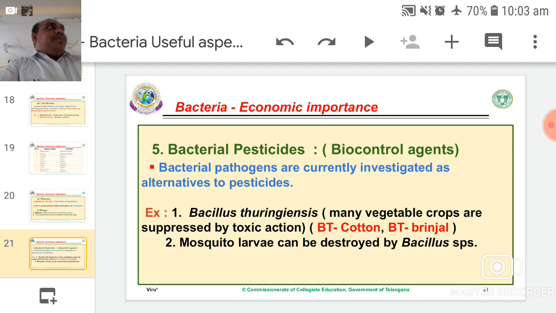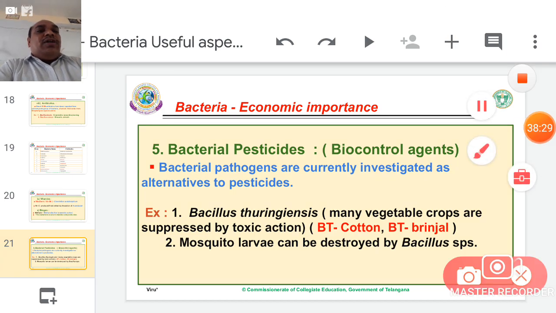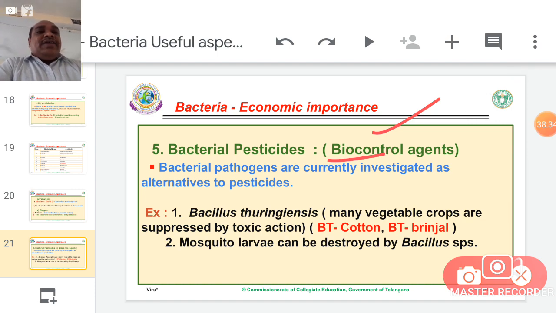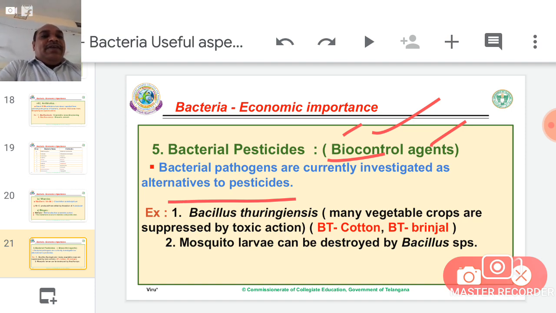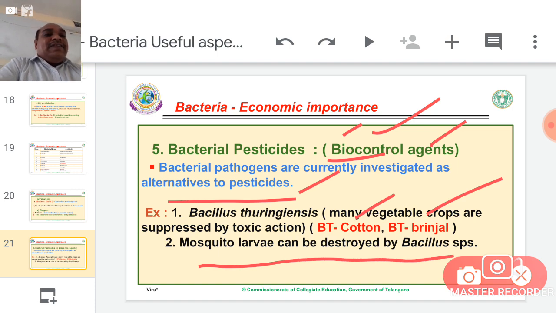Bacterial pesticides. Usually these are called biocontrol agents, biologically controlling agents, because they are living organisms. Therefore they are called biocontrol agents. Bacterial pathogens are currently investigated as alternatives to pesticides. Best example, BT, Bacillus thuringiensis, everyone knows. Many vegetable crops are protected by its toxic action. So BT cotton, BT brinjal, BT potato, BT tomato also. Mosquito larvae can be destroyed by this Bacillus species.